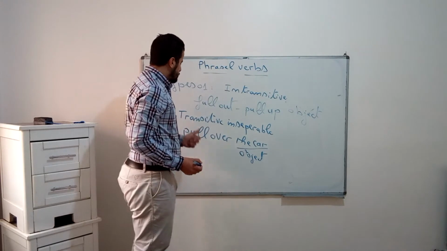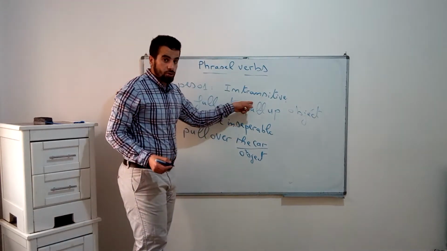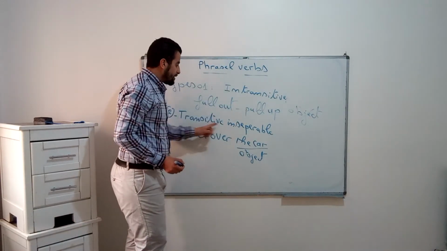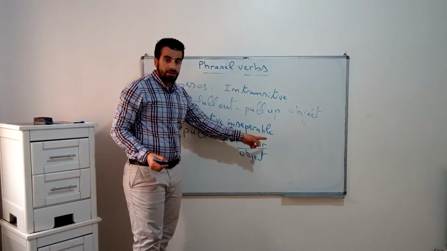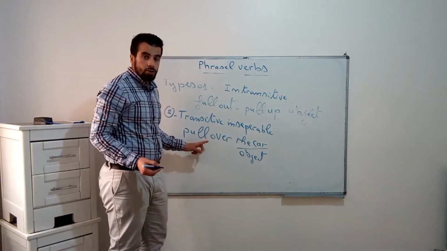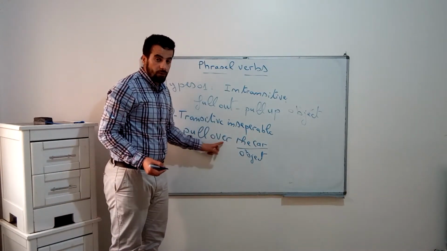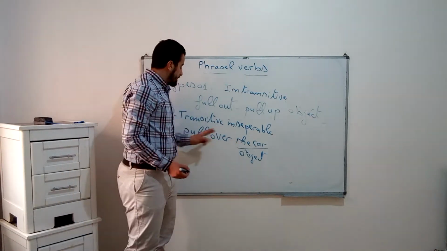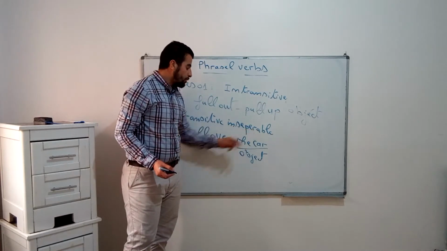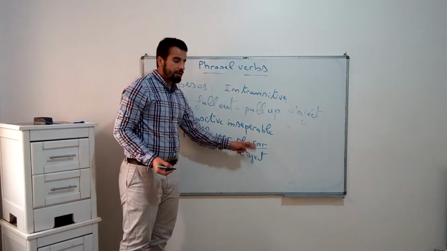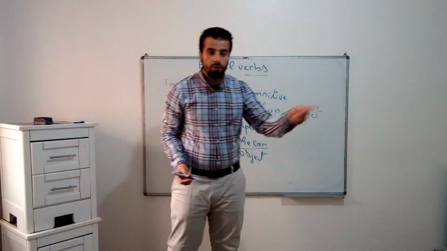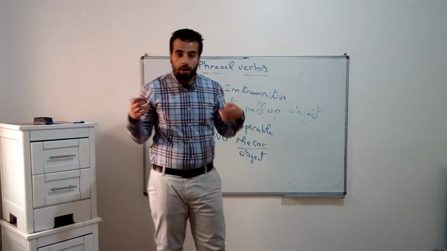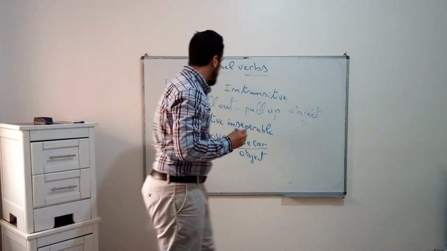Transitive is the opposite of intransitive. Transitive, inseparable. What do you mean by inseparable? It means we are not going to separate these words of the phrasal verb. We are not going to say pull the car over. No. In transitive, inseparable, we just say pull over the car. So the car is the object.